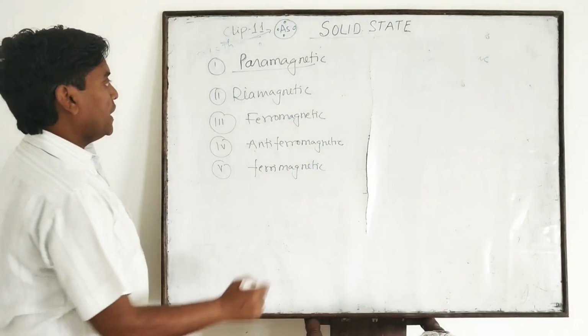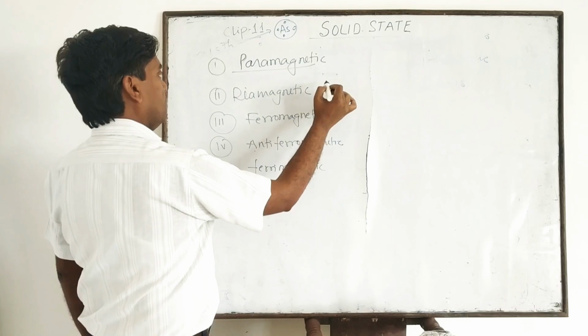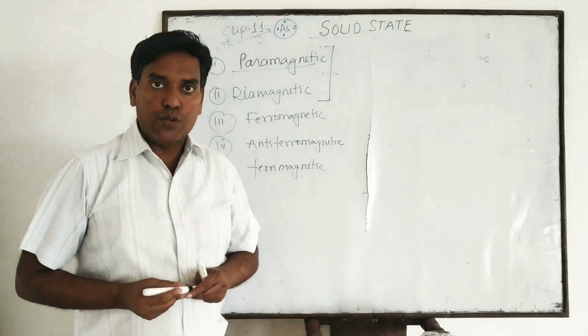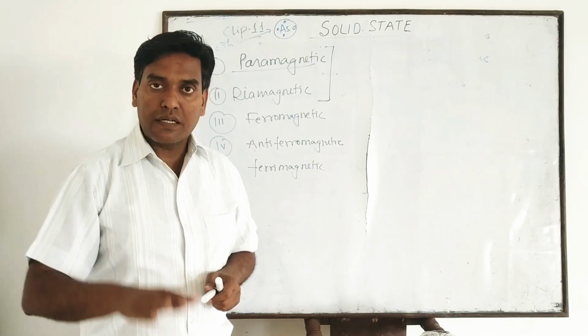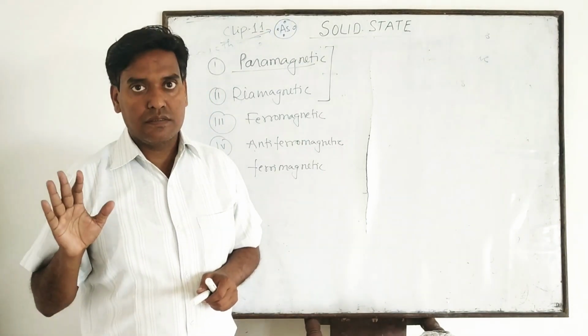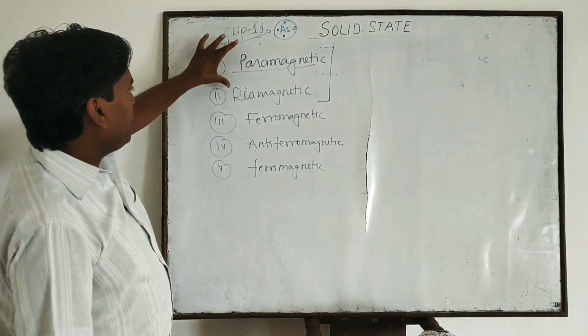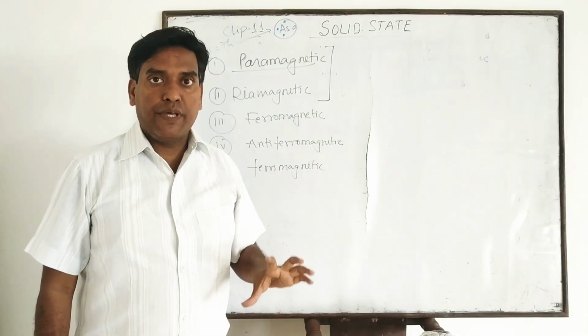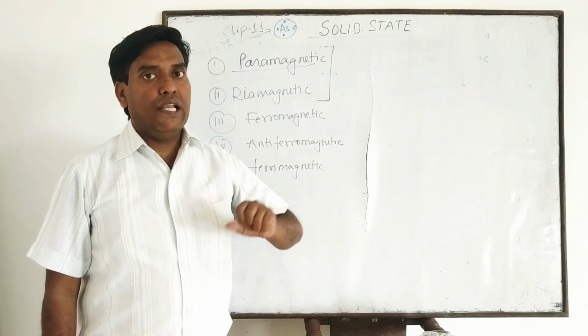Clear? But these two, paramagnetic and diamagnetic, can be used for metals as well as non-metals. And in paramagnetic or diamagnetic, the magnetic properties are explained only on the basis of electrons.